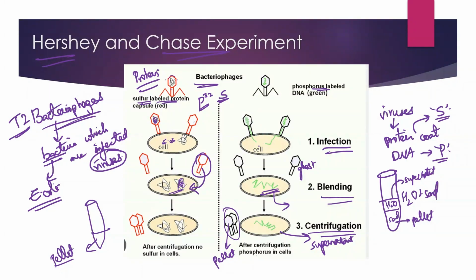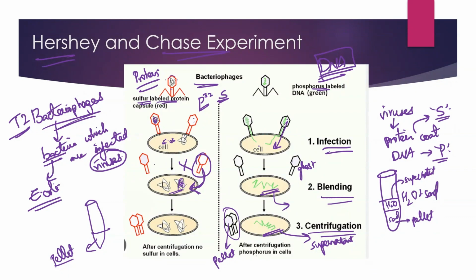If protein would have been the genetic material, it would have entered into the bacterial cell and shown me the radio labeling. But here, protein is not the genetic material, it is not entering into the bacterial cell. So no radio labeling is seen in the cells. But DNA is the genetic material, so it is entering inside the bacterial cell and showing me radio labeling. This experiment, which was done by Hershey and Chase, proved without any doubt, it gave evidence that it is indeed the DNA which is acting as the genetic material, and not protein.